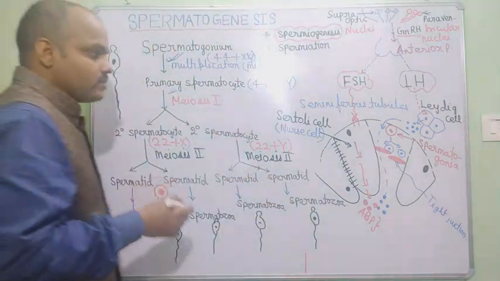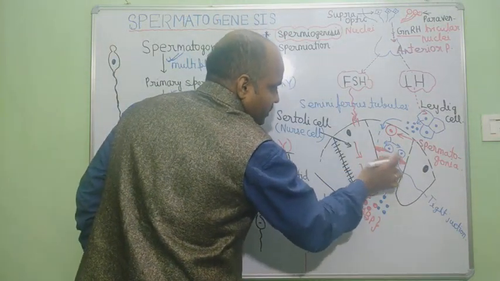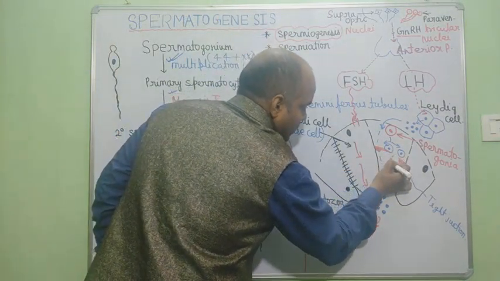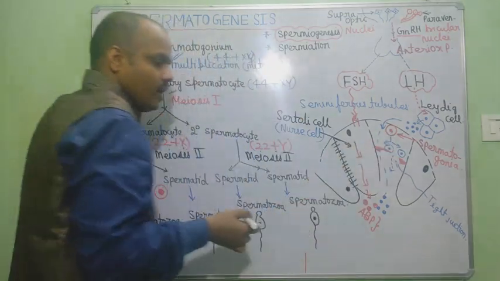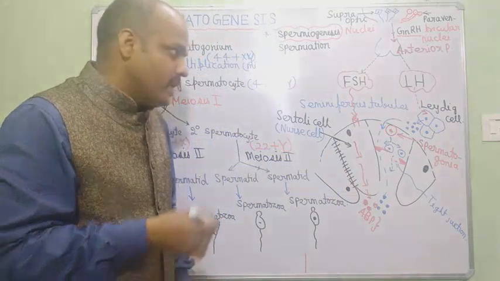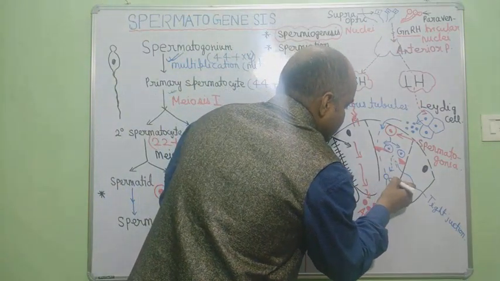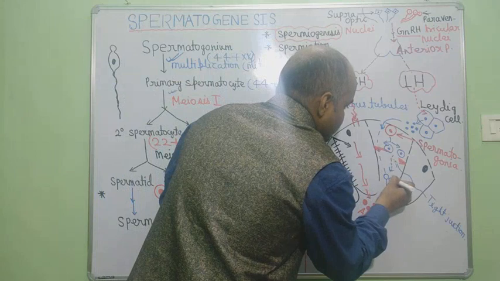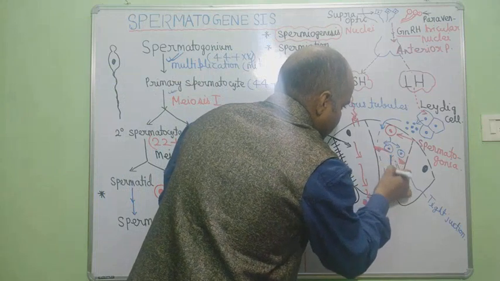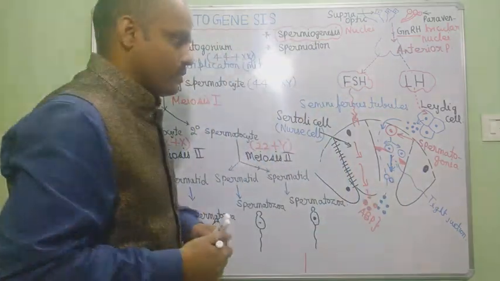Now this primary spermatocyte will break the tight junction and come out into the testicular lumen. Once they come out, one primary spermatocyte is going to divide into two cells, and these cells are called secondary spermatocytes.